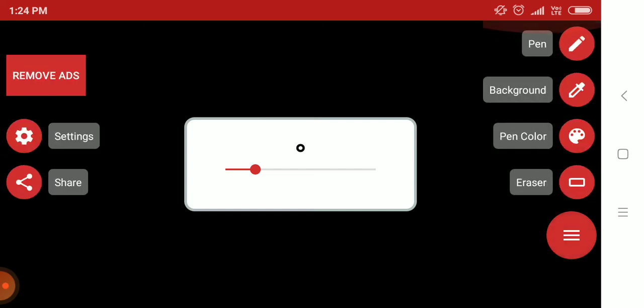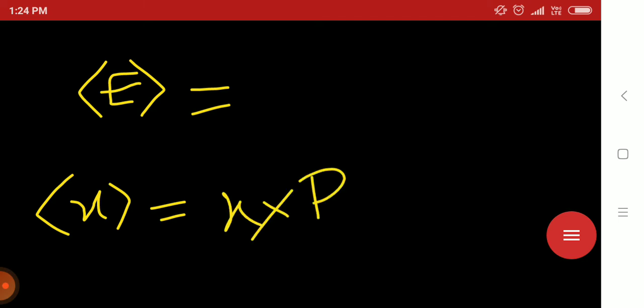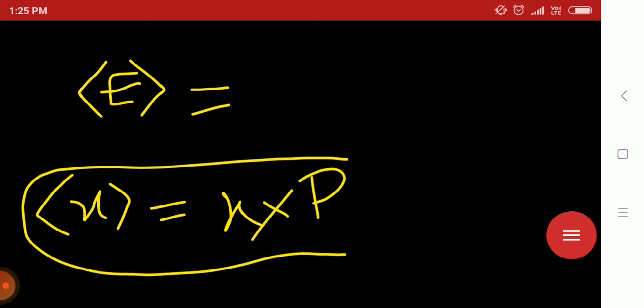I am telling you a very important direct method. Whenever you are asked for an average or expectation value, expectation means average. Whenever you are told to find the average of something such as X, you have to do one thing: just multiply that physical quantity with the probability corresponding to that physical quantity.